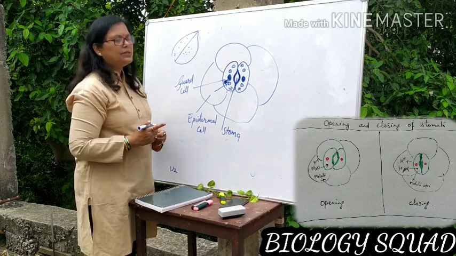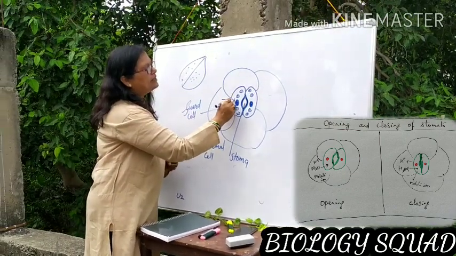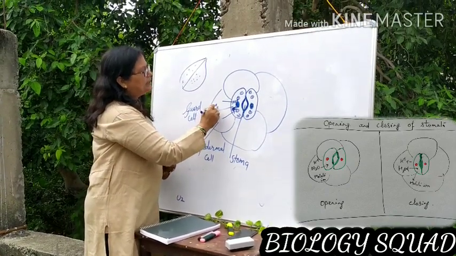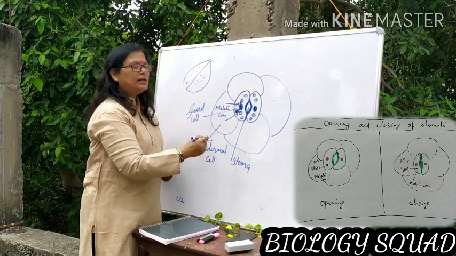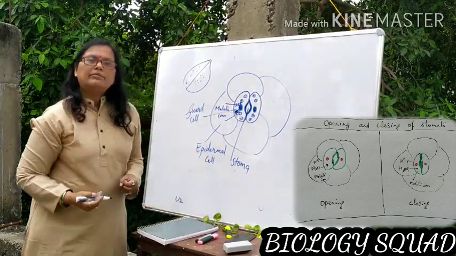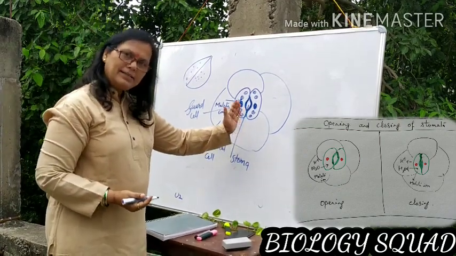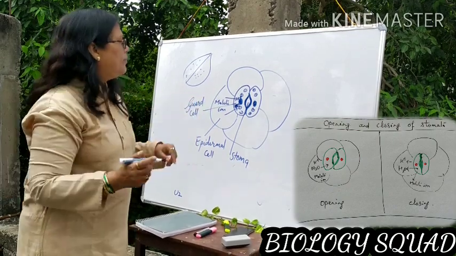Always remember, dear children, first of all potassium ion enters. Besides this potassium ion, certain malate ion also enters inside the guard cell, accompanied with the water molecule. Endoosmosis occurs in the guard cell and the guard cell swells, turgidity occurs and it opens.